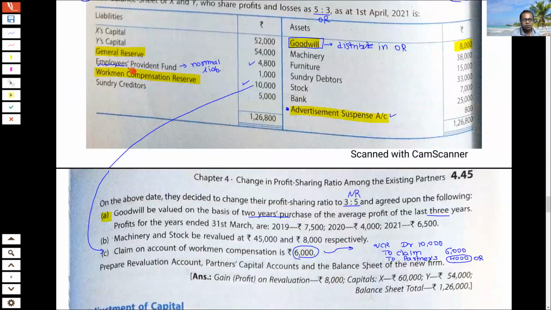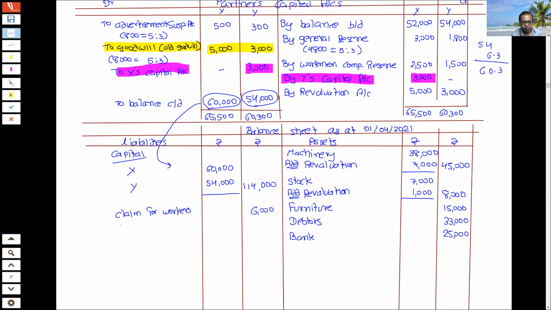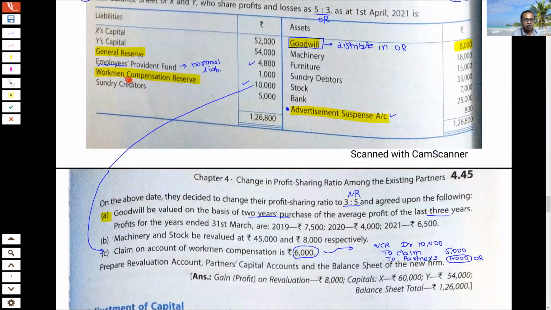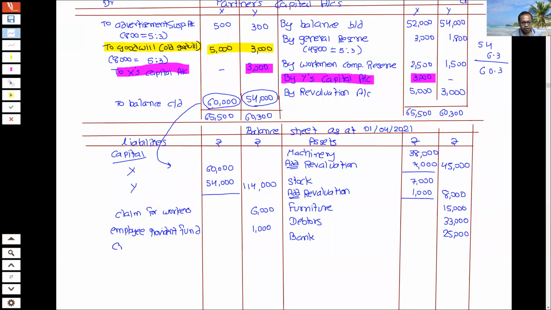Then coming back to the liability side, capitals are written, reserve already distributed, employee provident fund 1,000 needs to be written. Employee provident fund 1,000 and workman compensation reserve already distributed, creditors 5,000 needs to be written. So जहां पर कोई चेंज नहीं है वो लिखना होगा.